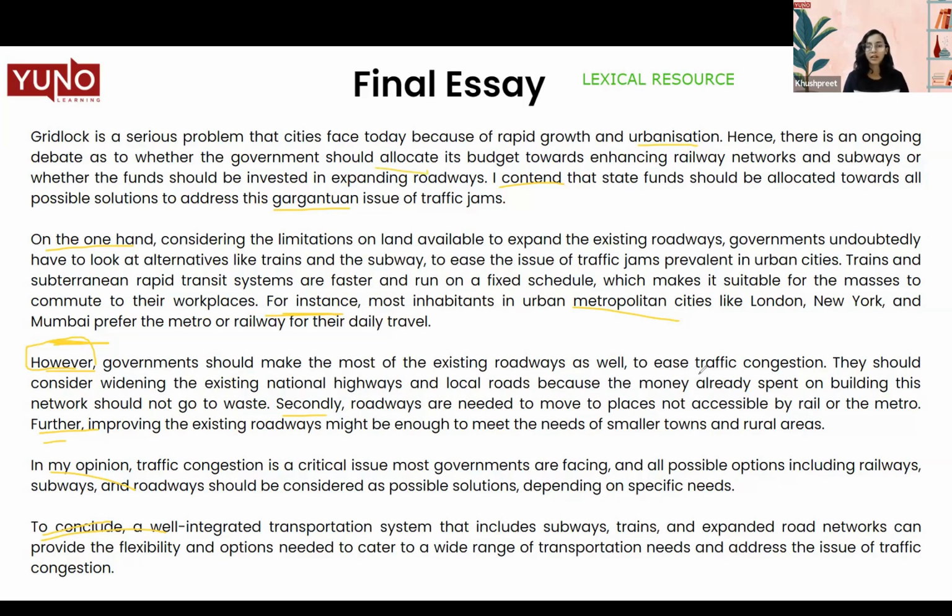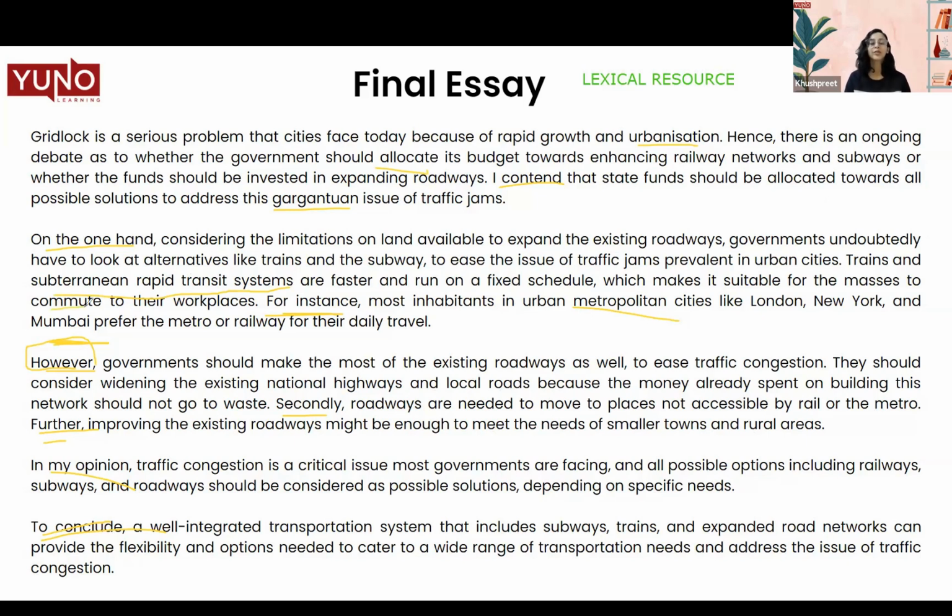Traffic. Then we have contrition. Then subterranean rapid transit system, that is also another way to say subway. So these are all the words that you can use.